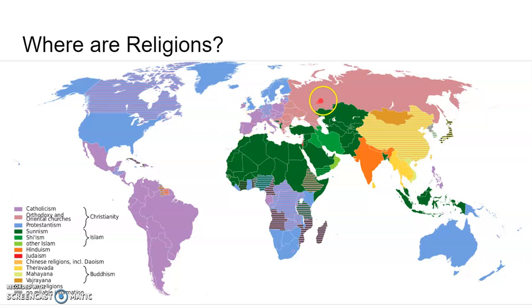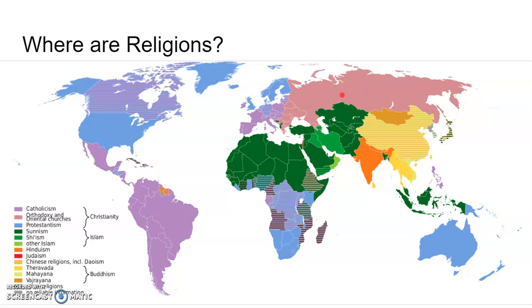So Christianity, we see here, within Christianity there are three branches. We have the Roman Catholicism, Protestantism, and Eastern Orthodox. And you notice here, Eastern Orthodox is in Eastern Europe, Greece and Eastern Europe, and then into Russia. One of the largest denominations of Eastern Orthodox is the Russian Orthodox Church, also Greek Orthodox there.